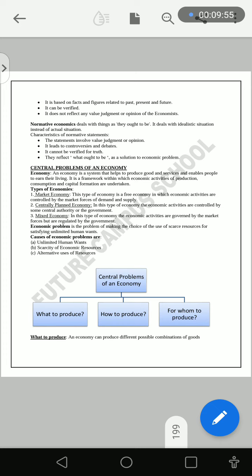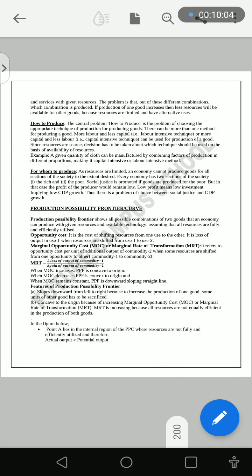Central problems are how to produce, what to produce, and for whom to produce. What to produce: an economy can produce different possible combinations of goods and services with given resources. The problem is, out of these different combinations, which combination is produced? If production of one good increases, less resources will be available for other goods, because resources are limited and have alternative uses.